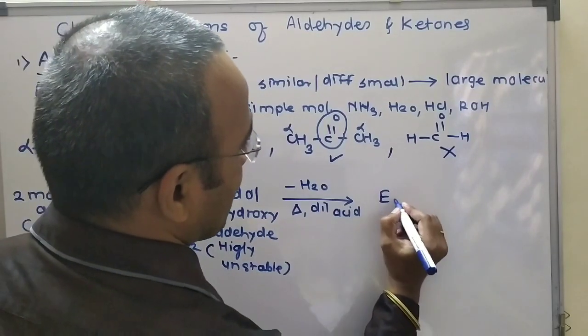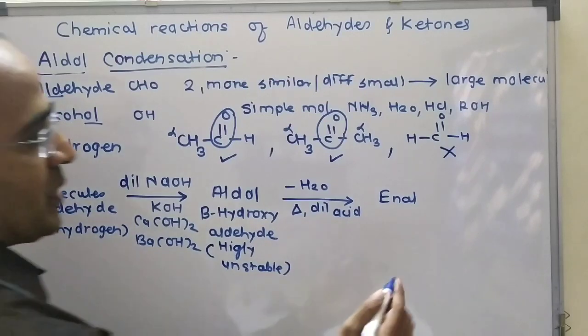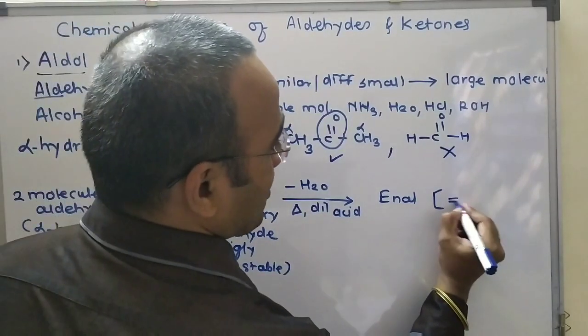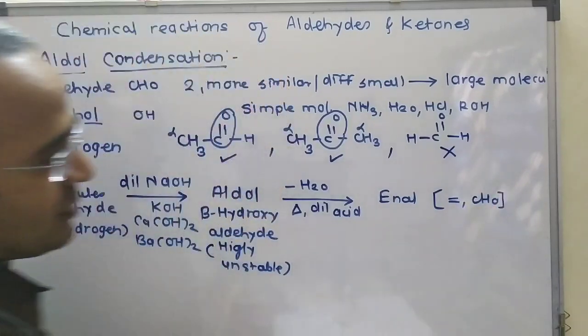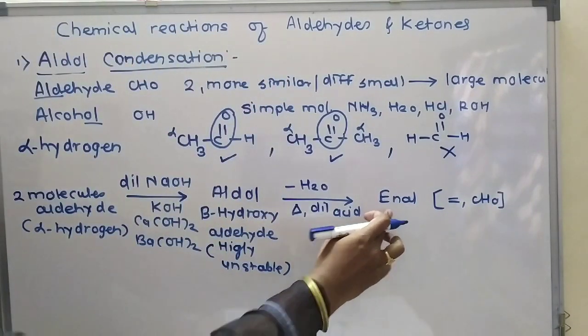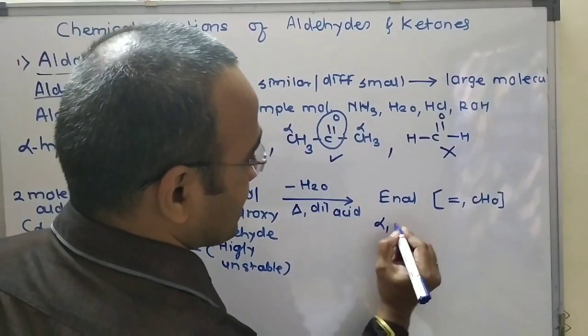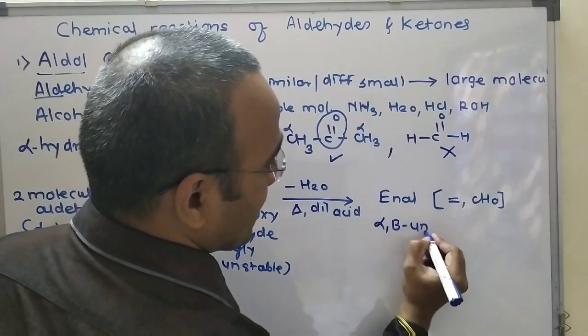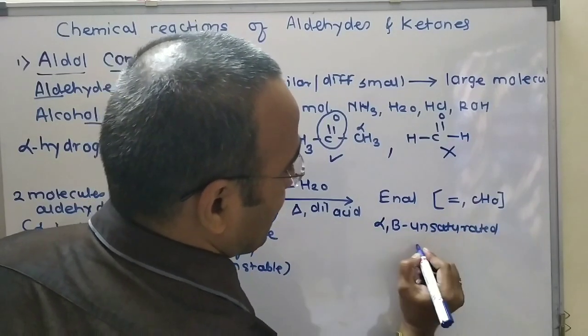That product is enal. What is meant by enal? En means presence of a carbon-carbon double bond, and al means the CHO group. These enals are also called alpha beta unsaturated aldehydes.